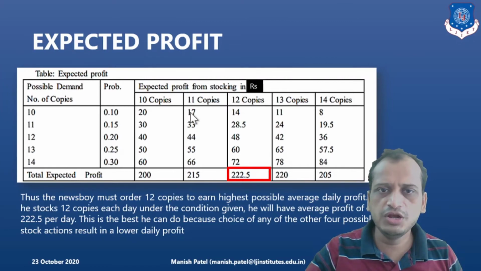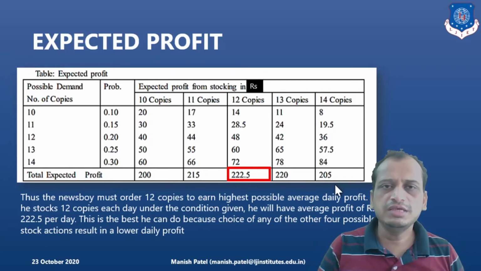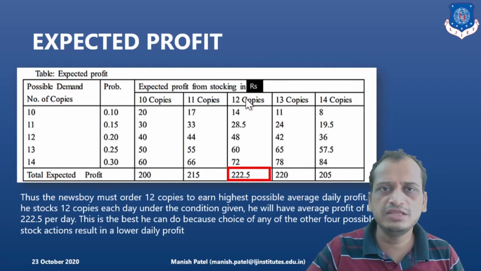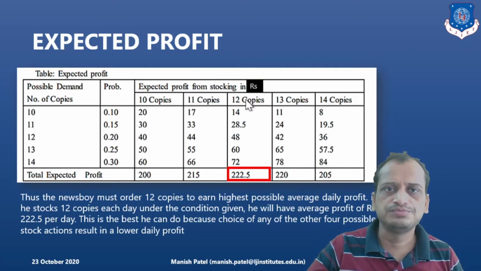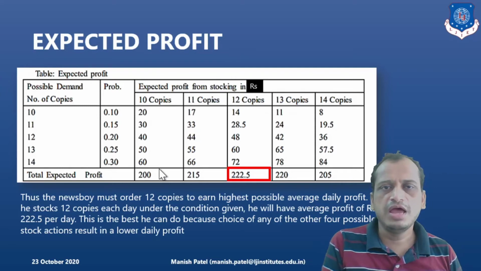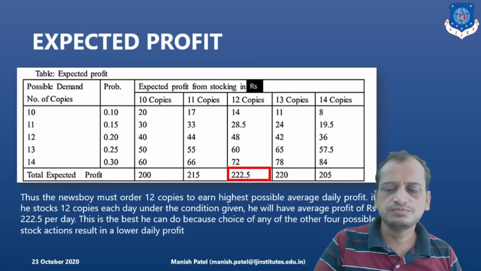We have prepared a new table of expected profit based on this data. Now, what is the next step? You add all of them to get the total expected profit. The one which has the maximum total expected profit is this one, which is 12 copies he should stock to get the maximum profit out of all these different options. So in this way, we can solve the problem with the help of expected monetary value.